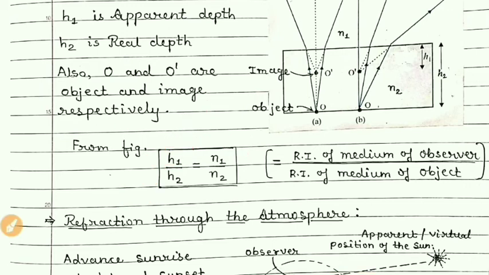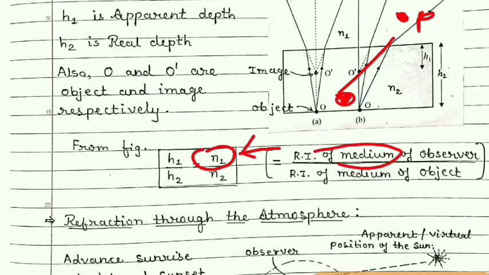Suppose a fish is lying at this position of the tank, and if that fish is observing this point P outside the water, then in that case the refractive index should be of water, because the refractive index of the medium of observation is taken.